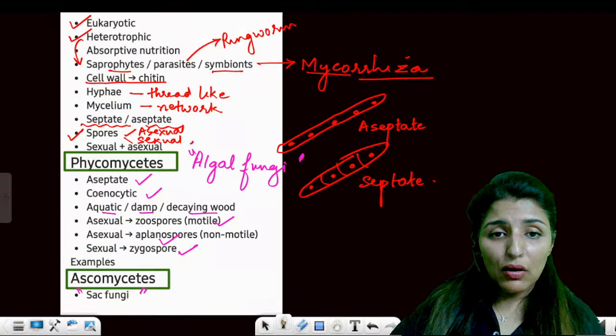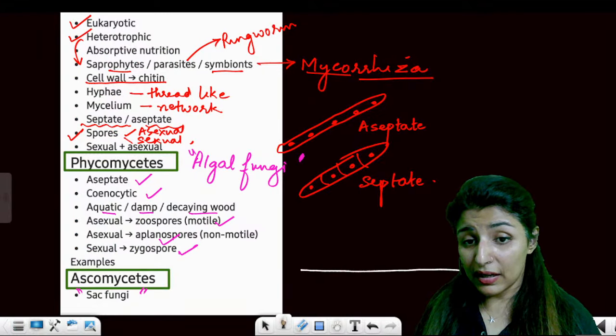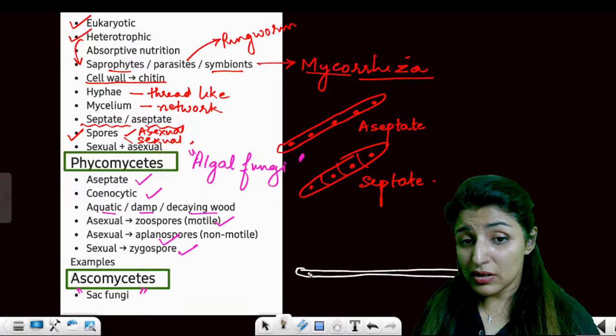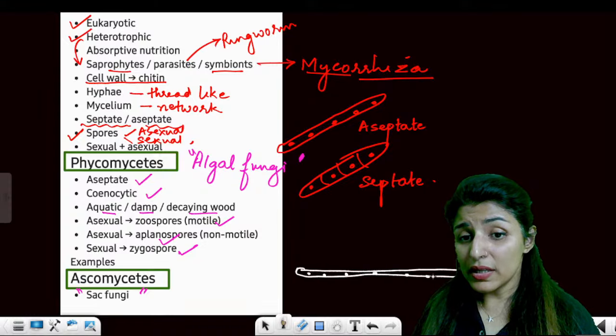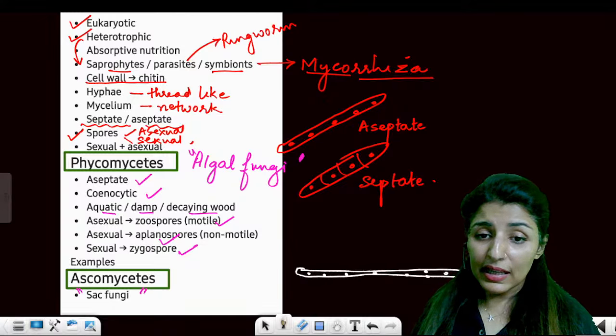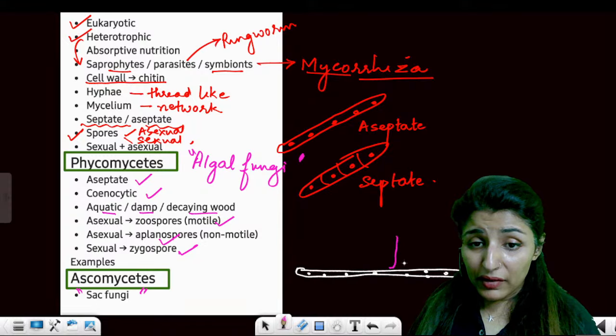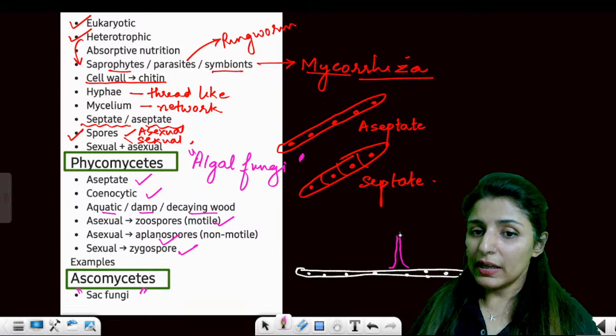While in case of Phycomycetes, they are aseptate, right? So aseptate are always cenocytic. Cenocytic means multi-nucleated condition. So this is an aseptate hypha. One of the hypha grows vertically upwards.